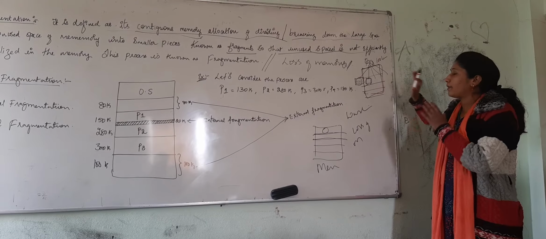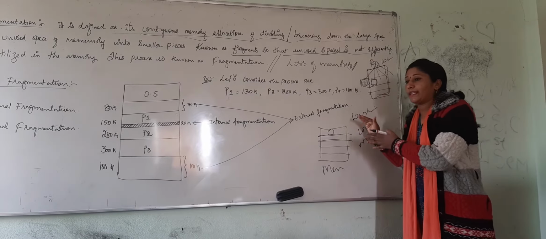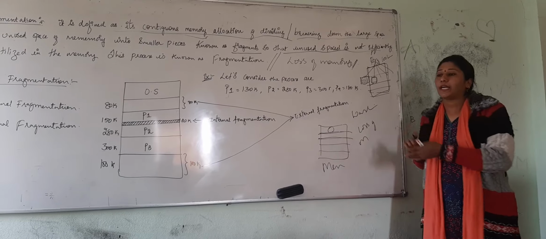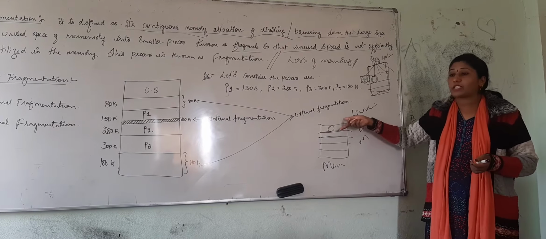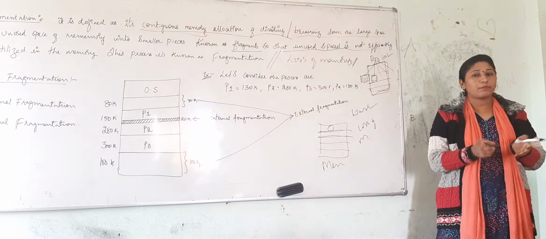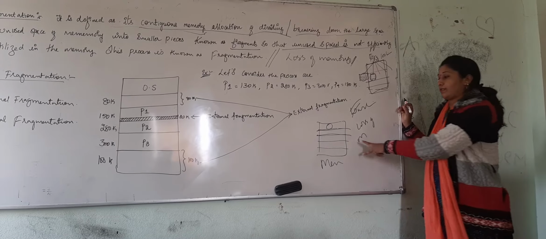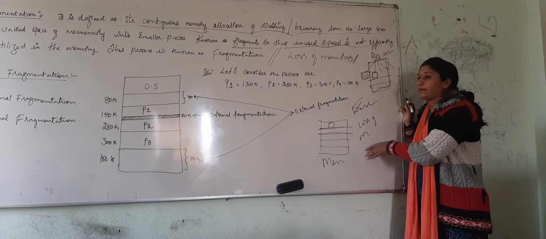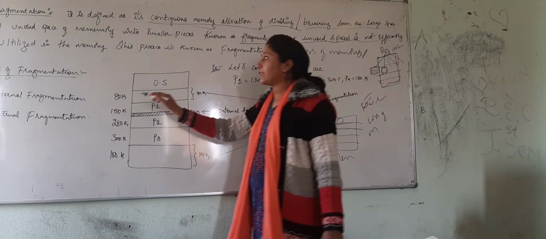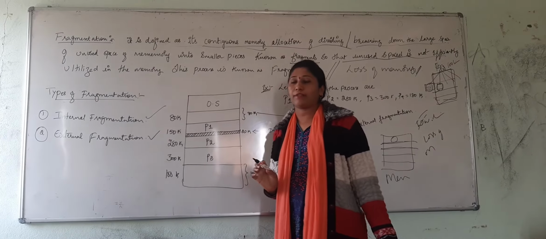In a similar way, in fragmentation the memory is divided such that unused space that is not utilized obviously leads to loss of memory. This process we term fragmentation, and it is classified into two types: internal fragmentation and external fragmentation.